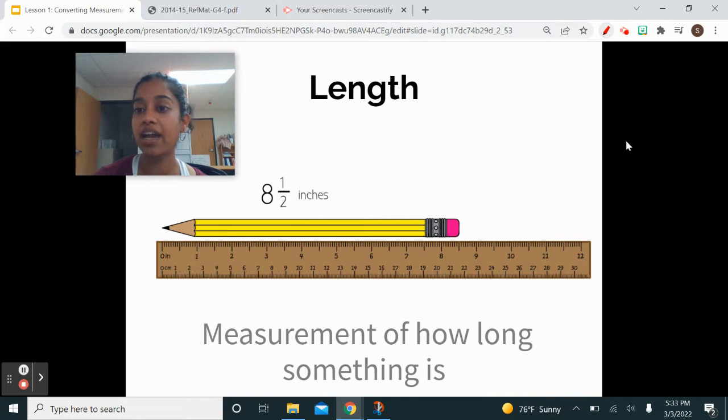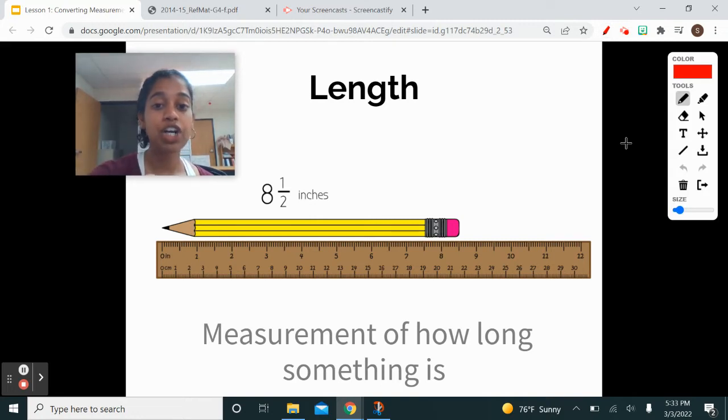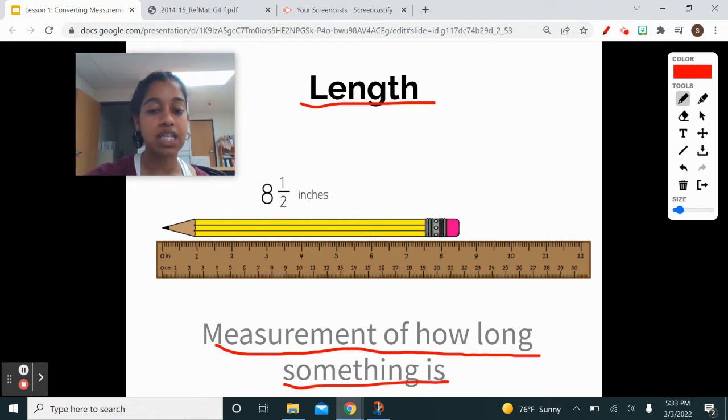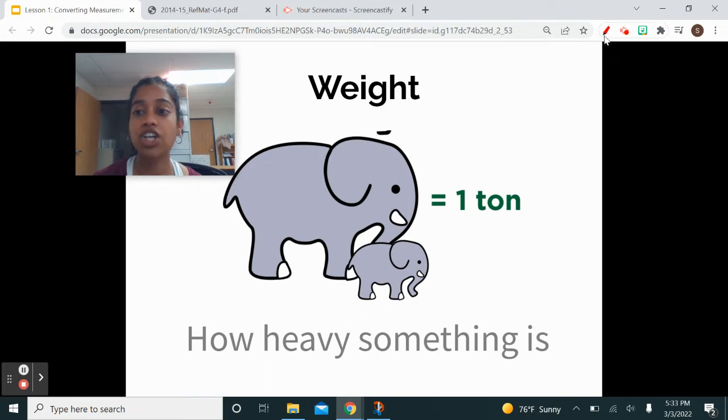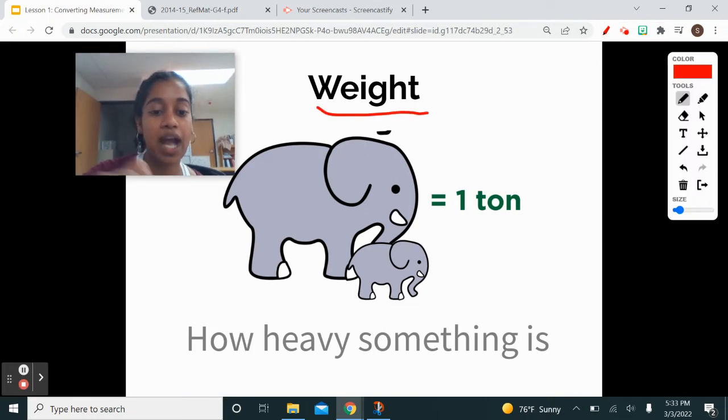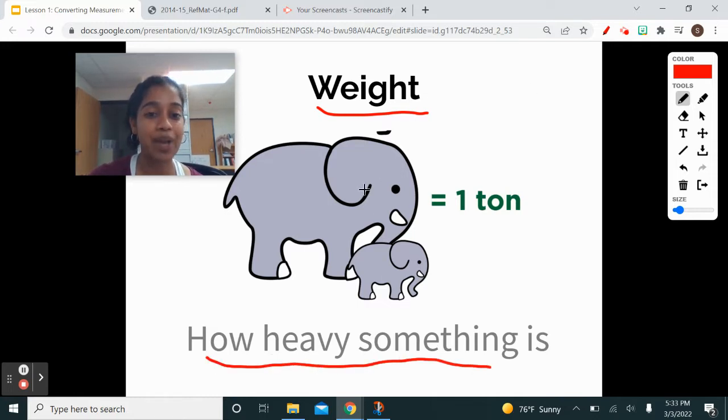Now, let's go on to what is length. We may have remembered this from area and perimeter. Length is the measurement of how long something is. Over here, we have a pencil and we're trying to see how long it is. We're using our ruler to measure its length. Now, let's talk about weight. Weight is how heavy something is. We have our elephant here, and our elephant is pretty heavy. So weight is telling us how heavy something is.